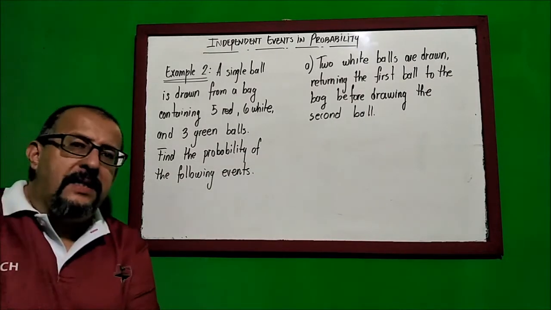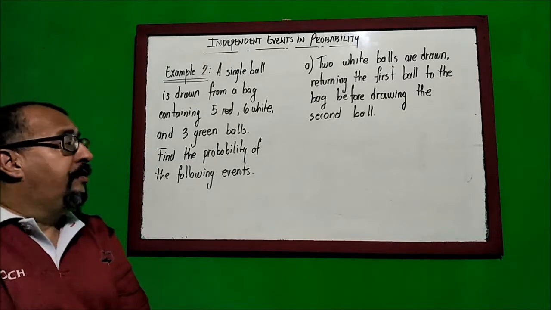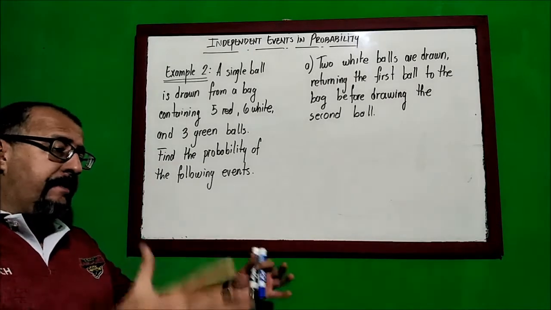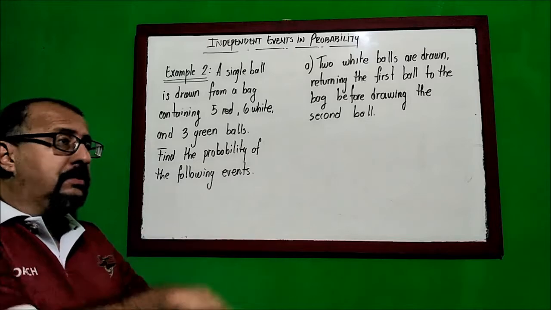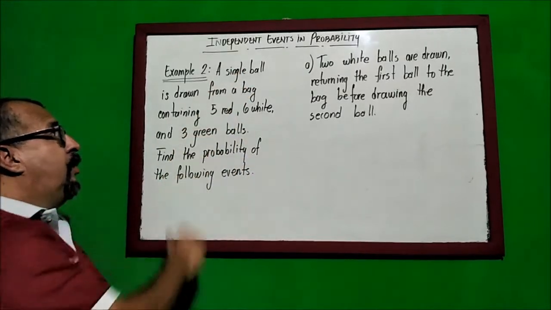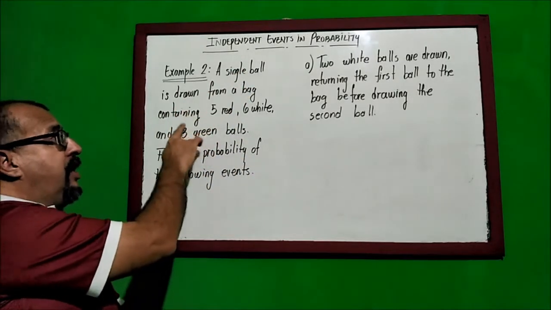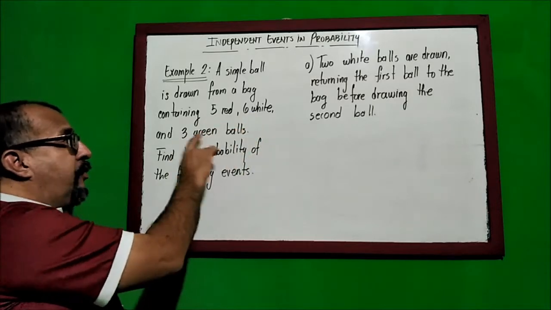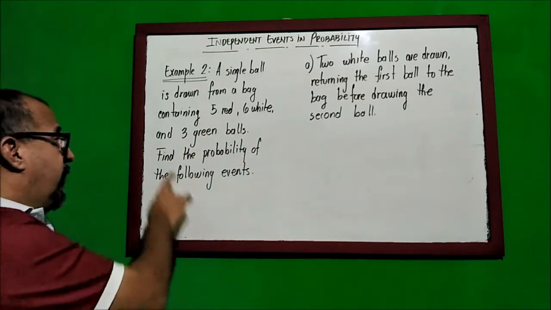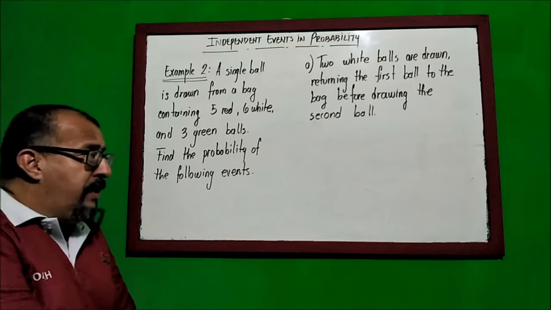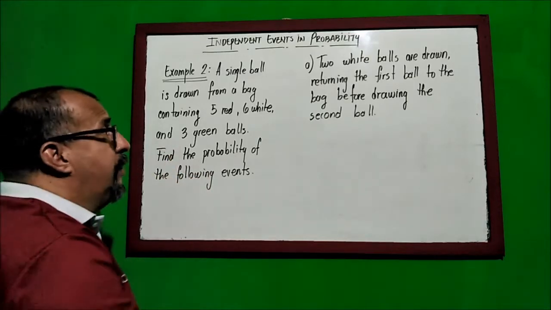Now let's analyze example number 2. Example number 2 refers to a big bag that we have full of balls. It says a single ball is drawn from a bag containing 5 red, 6 white, and 3 green balls. Find the probability of the following events.